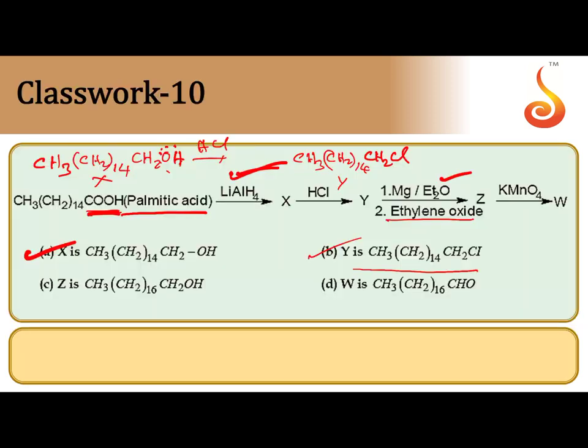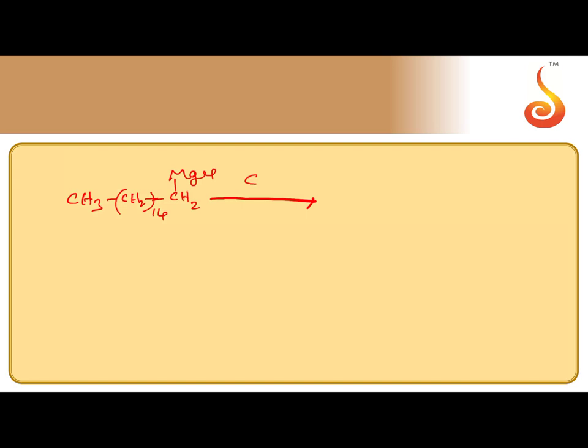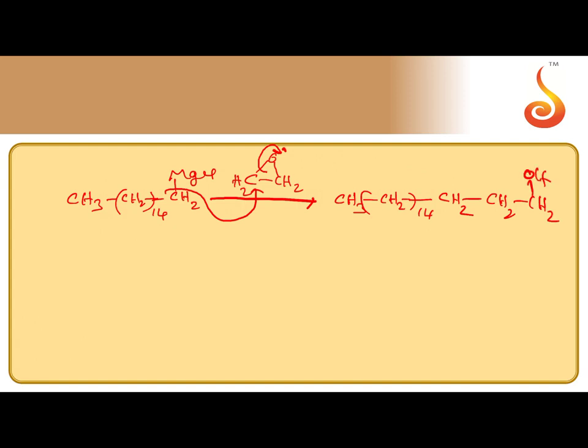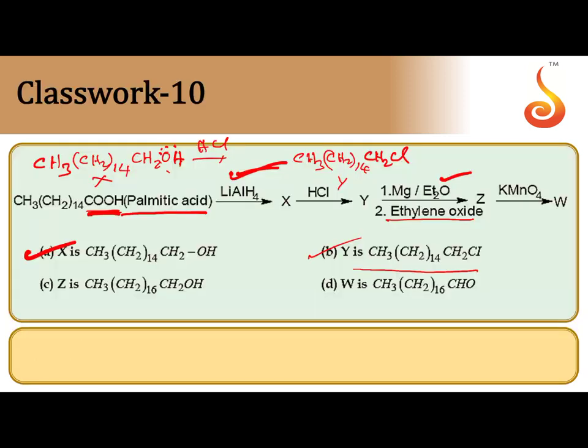After the formation of Grignard's reagent, it is reacted with ethylene oxide, oxirane. The CH2 minus nucleophile attacks at one of the electrophilic carbons. The ring is opened. Later it takes H plus, forming OH: CH3(CH2)14CH2CH2CH2OH. That's all.